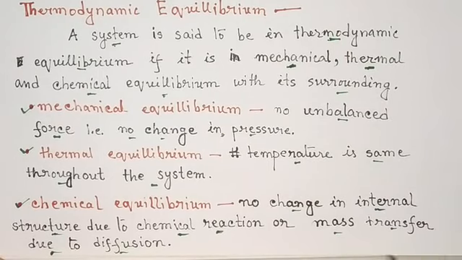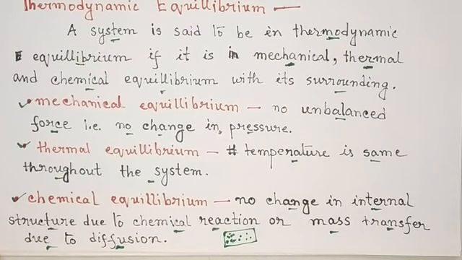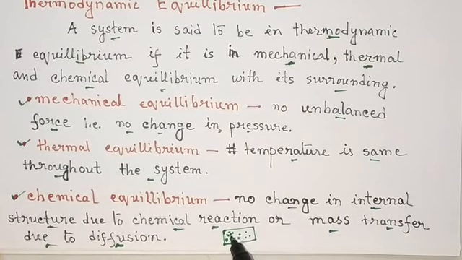Or suppose there is diffusion occurring within the system, then there will be a transfer of mass. Diffusion means that in some portion of the system the density is high compared to other portions, so there will be a transfer of mass from the higher density region to the lower density region. This is diffusion.